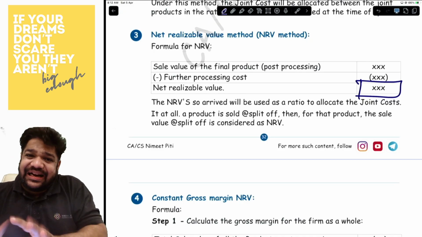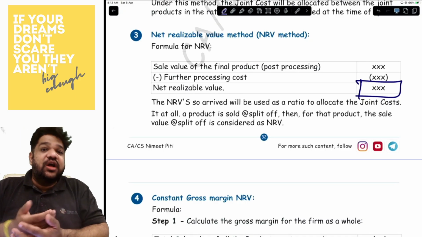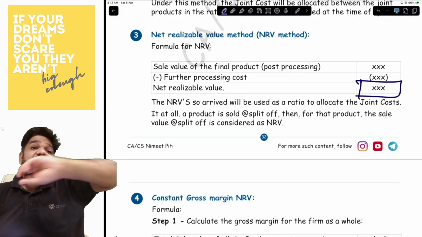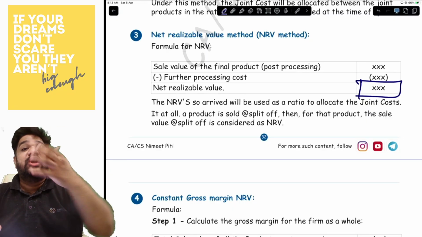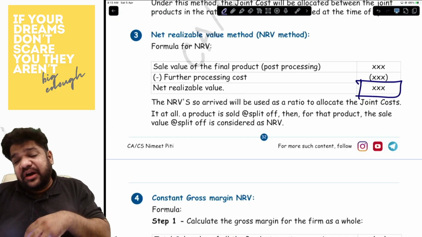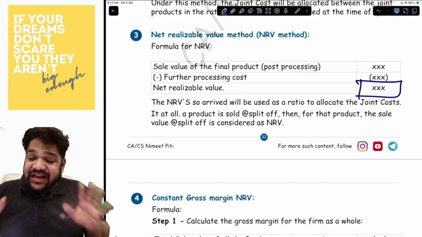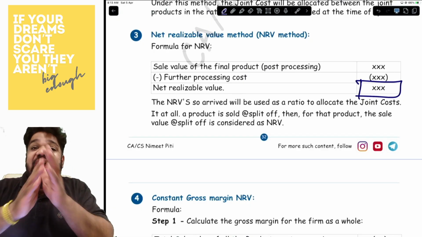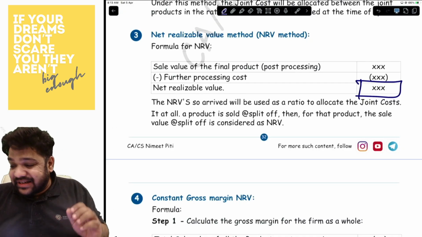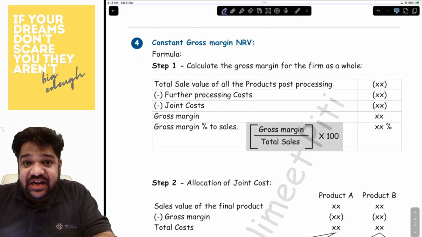So basically, net realizable value is how much money finally realizes in your hand. If you sell at the final stage, after further processing, you will reduce the further processing cost. That is your net realizable value. If you are selling the product at split off, that is basically your net realizable value. So whatever you get as your NRV, that is what you will take as the base to divide your joint cost. Okay. Now the next method is constant gross margin NRV.